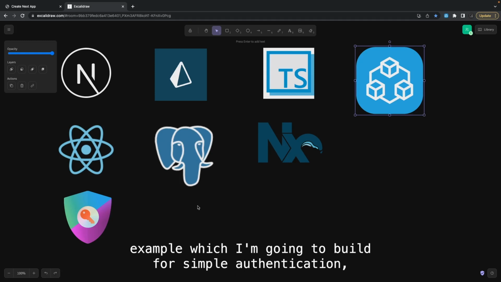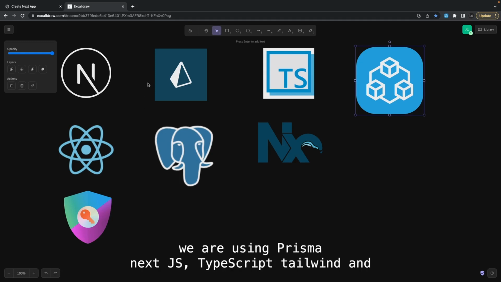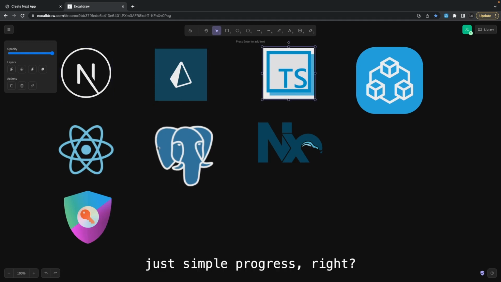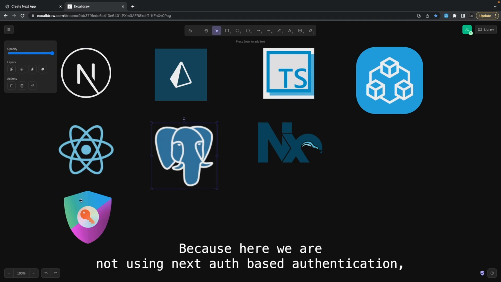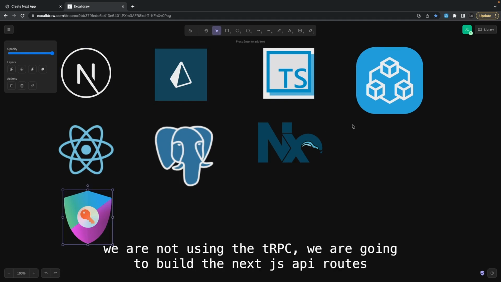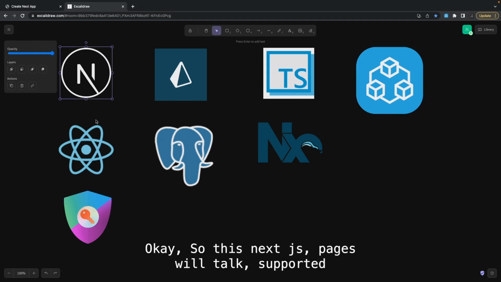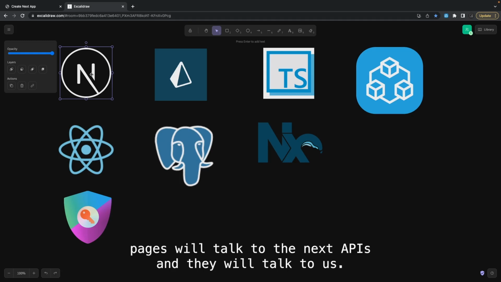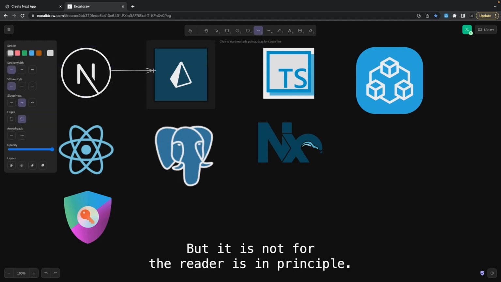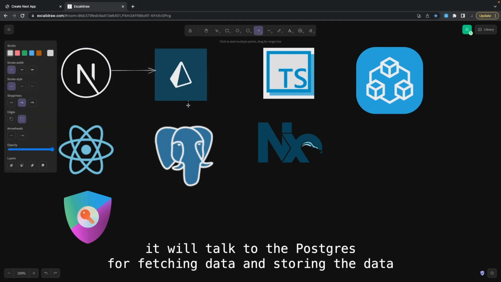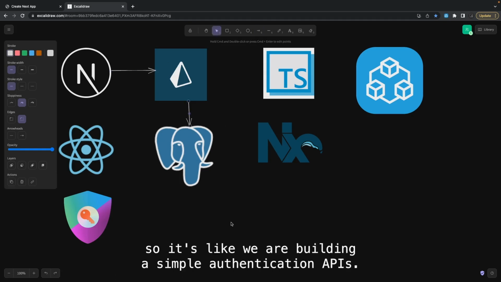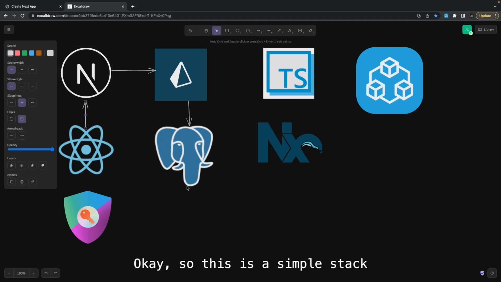In this demo example, which I'm going to build for simple authentication, we are using Prisma, Next.js, TypeScript, Tailwind and just simple Postgres. Here we are not using NextAuth-based authentication, and we are not using tRPC. We are going to build the Next.js API routes. So the Next.js server-side pages will talk to the Next.js APIs, and they will talk to Prisma for the database, and Prisma will talk to Postgres for fetching and storing the data. So we are building simple authentication APIs. This is a simple stack we are building.